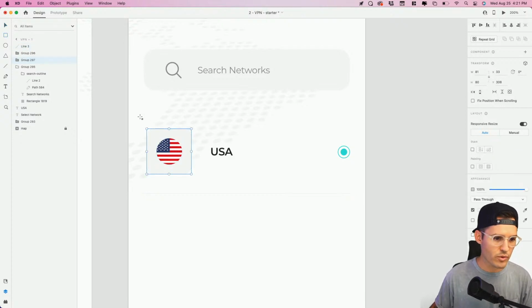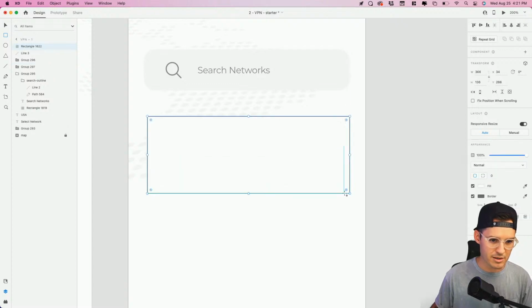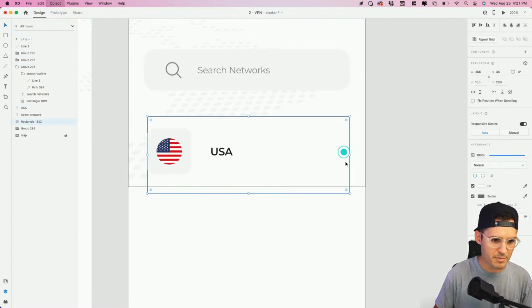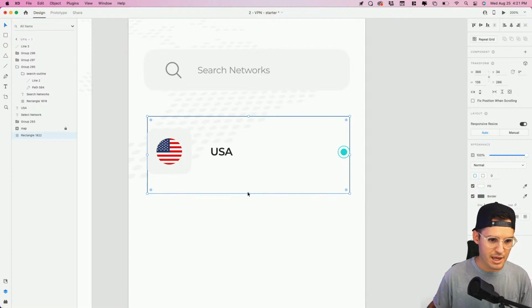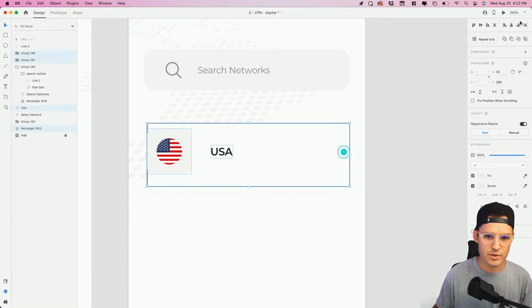Now, a little trick that you can do is, first let me just group these together, you can draw a rectangle. I do this all the time. I kind of use it as a spacer. Okay, I'll move it to the back so you can kind of see everything, and then I'll just decide where I want it to line up with all my elements. I'll center align everything like so.